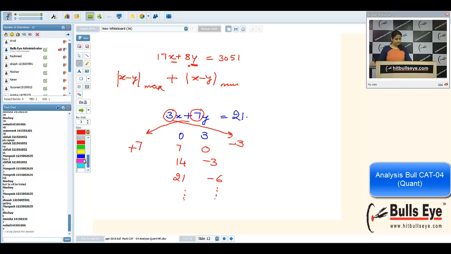If you subtract 7, you will add up 3. For example, if you write minus 7 here, you will write 6 here. I'm adding 3 to 3. Yeah, any problem in this approach? First of all, you got that?